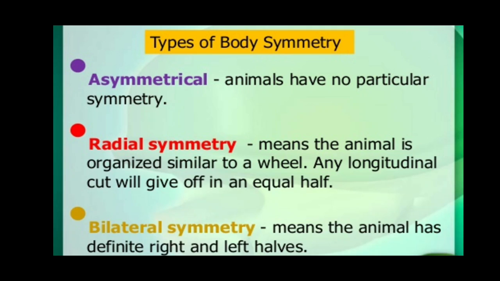The front or anterior end of the animal generally has a head, and the posterior end of the animal may be equipped with a tail. And there are well defined dorsal and ventral surfaces, which are the upper and lower surfaces.